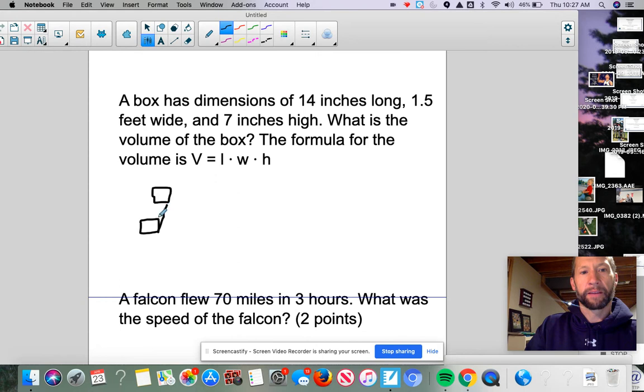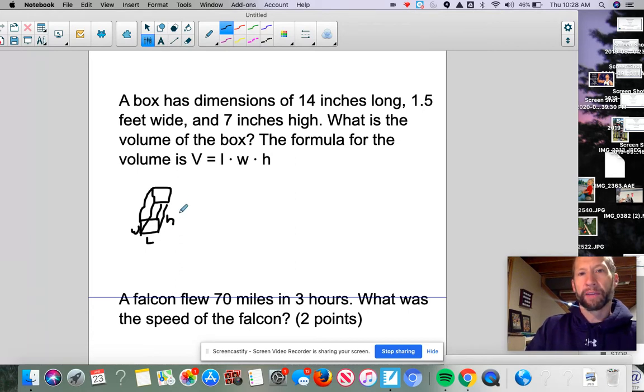Okay, so this guy's going to match up with that corner. This guy is going to match up with this corner. This guy is going to match up with this corner, and it's a wavy line for some reason, and this corner. It really doesn't matter which dimension you say is what. So I'm going to call this my height, this my length, and this my width. Another way of getting volume is just getting the area of the base, whatever shape the base is, times the height. That works for any prism.